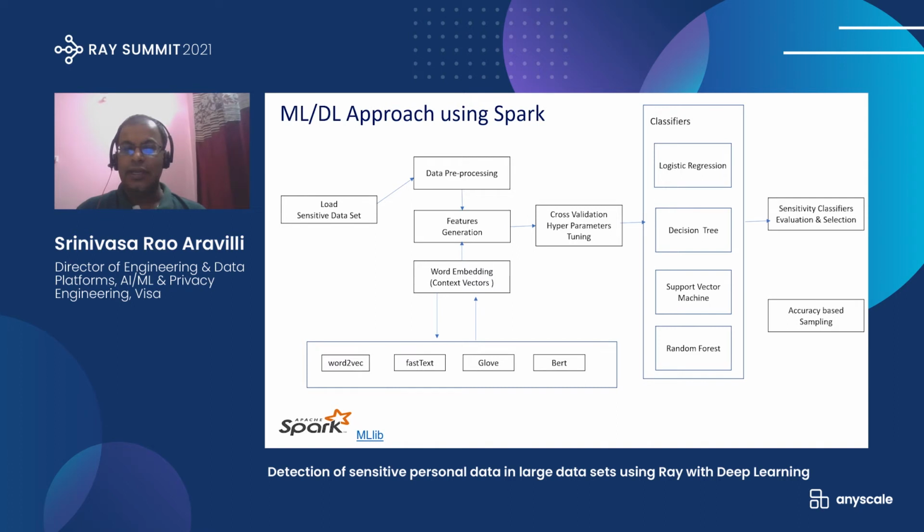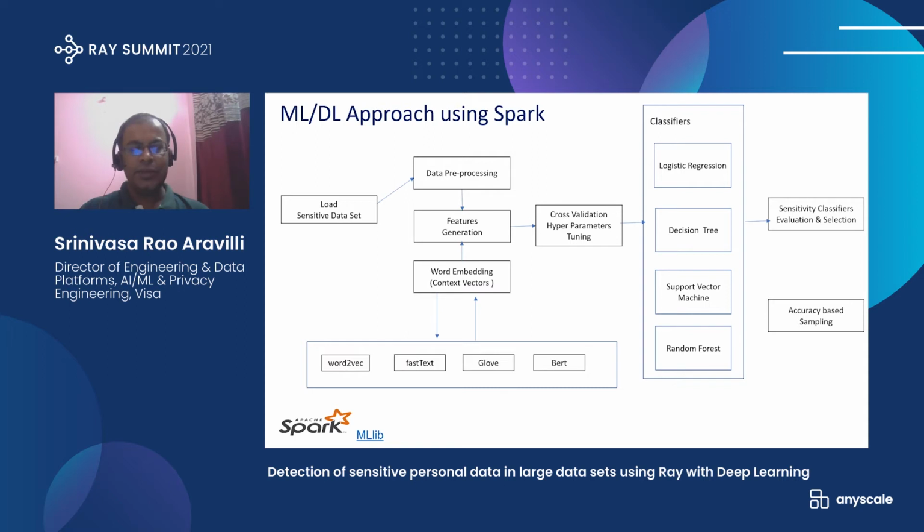As I mentioned, in this system we stop based on the accuracy of the sampling itself. Assume that if we get 90 to 95% accuracy, then we stop. Otherwise, we fetch more rows from the underlying SQL, NoSQL, or Hadoop systems, run the model again, and then generate the scores.